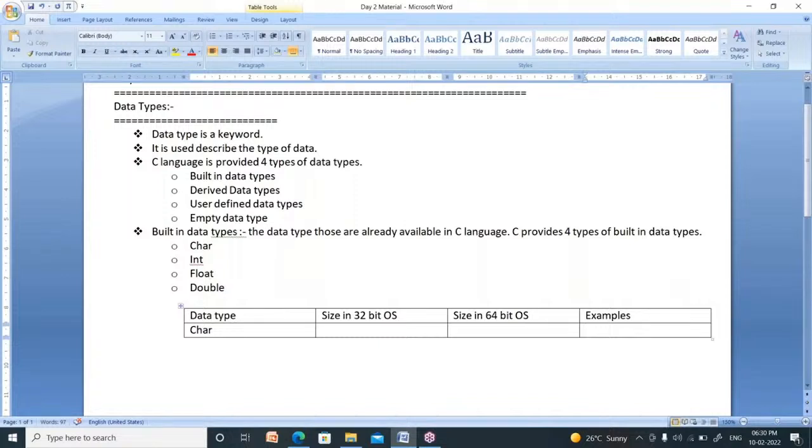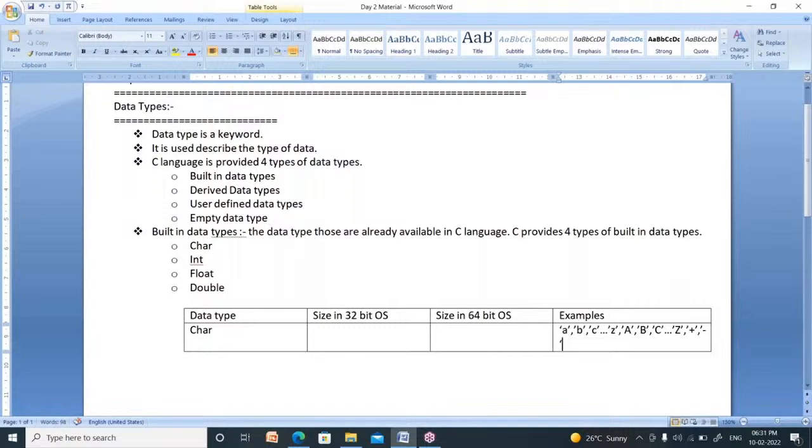Character is nothing but alphabets, like A or B or C and so on up to Z, or capital A or capital B or capital C and so on up to capital Z, or a plus symbol, which is also a character, a special character, comma, minus symbol, multiply symbol, less than symbol, greater than symbol, all are called characters.